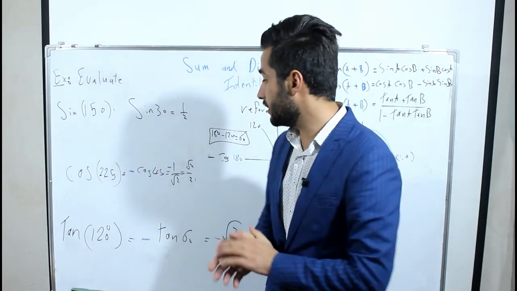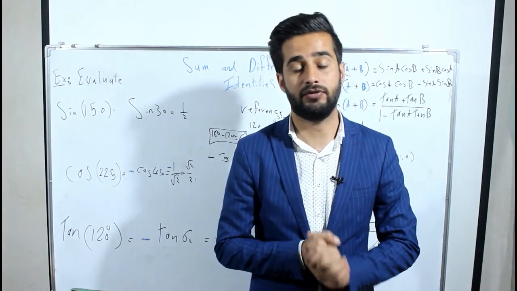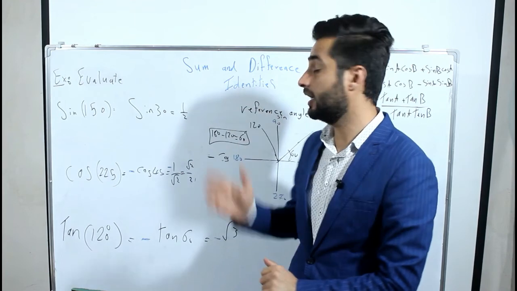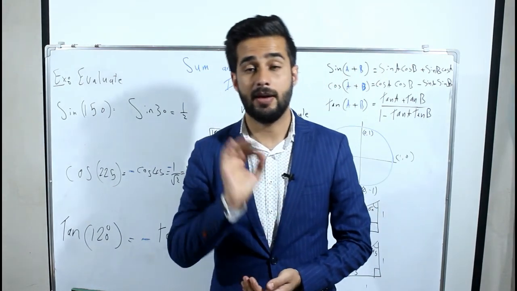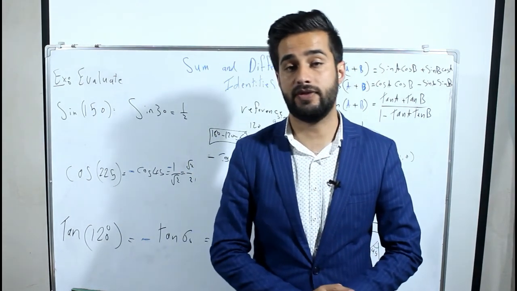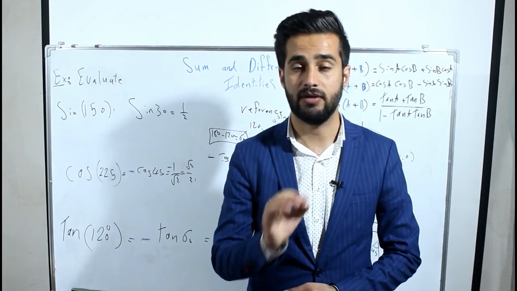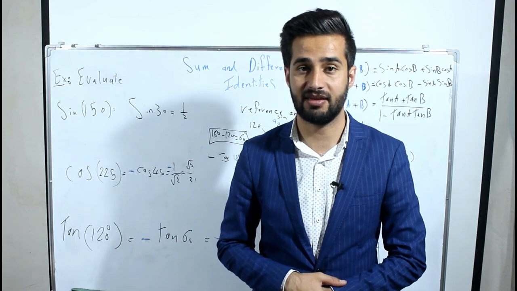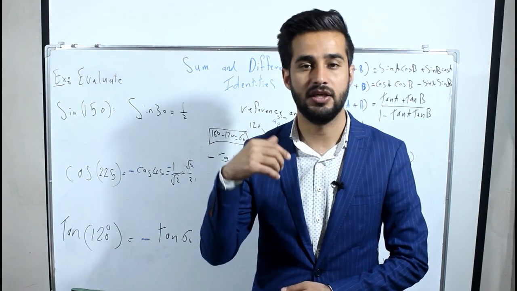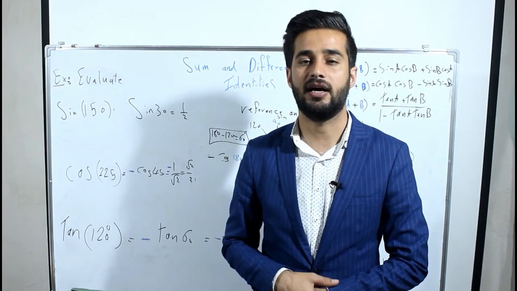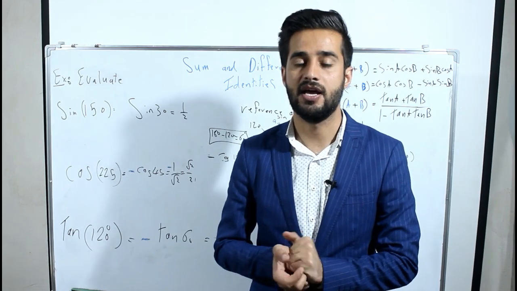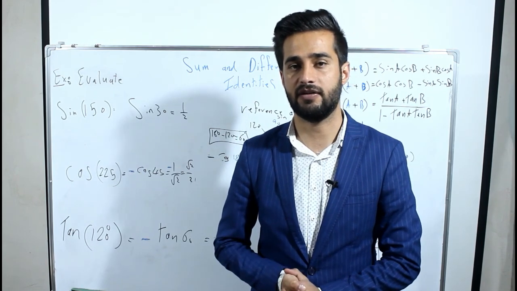Okay, guys, this is all about the sum and difference identities. Most of the angles you can find the reference for, and you can do it mentally. Please don't memorize anything in math. You have to find an idea to get the rules and how to solve it. I hope you understand very well.